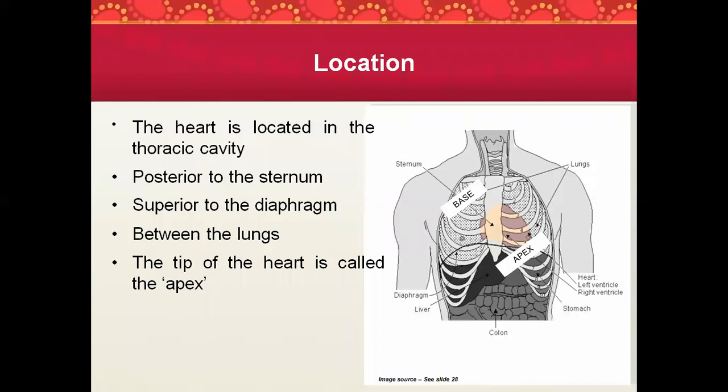Tell me which chamber this deoxygenated blood will be collected first. The first it will come to the atrium. Right atrium. The right atrium or the left atrium? Right atrium, ma'am. Right atrium, okay. So in between the right atrium and right ventricle, what is that valve present? Tricuspid valve. Tricuspid valve, okay.